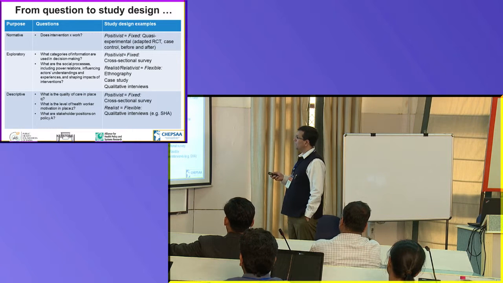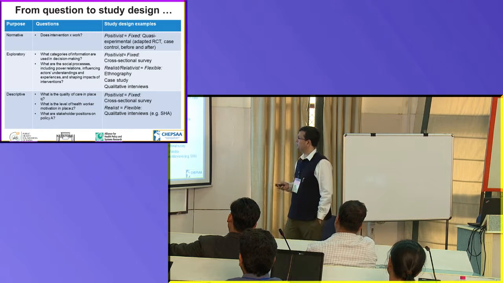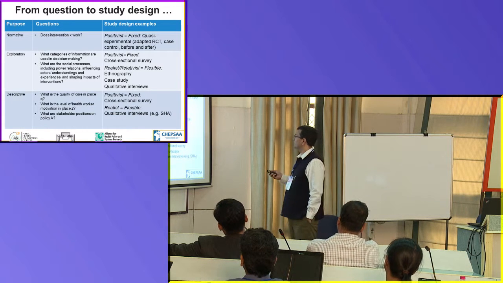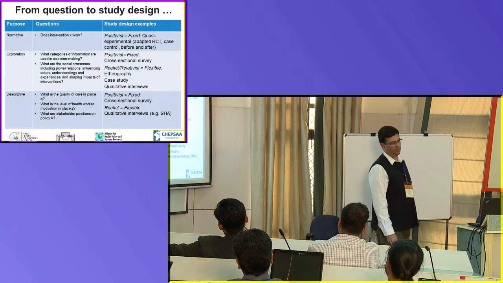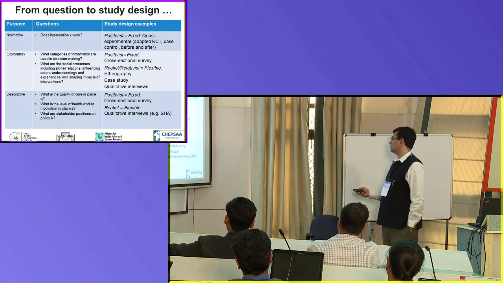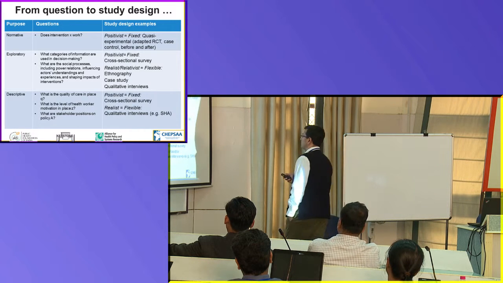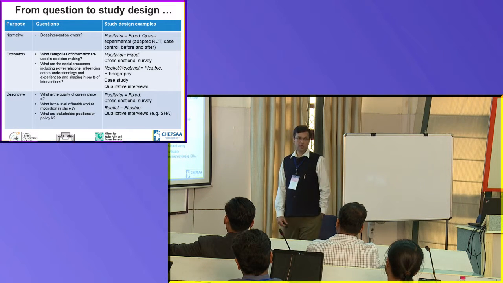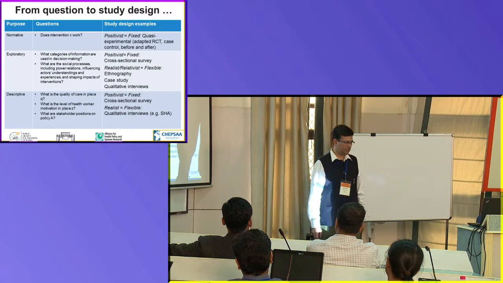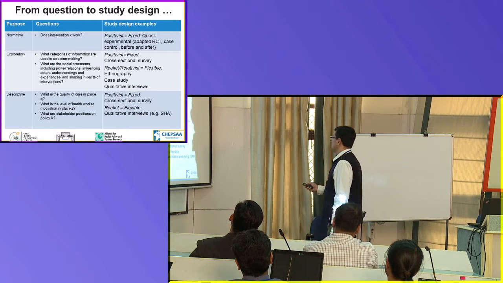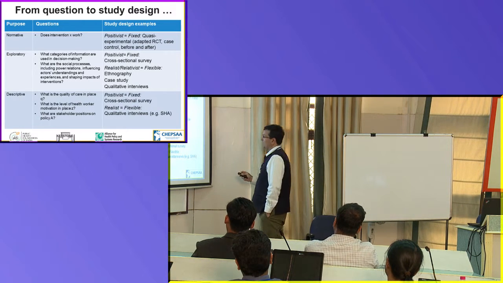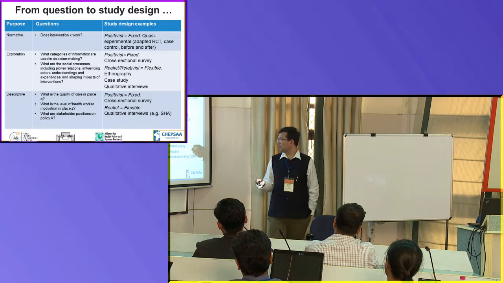Exploratory, what categories of information are used in decision making? What are the social processes including power relations influencing actors' understanding, experiencing and shaping impacts of interventions? Now, these are the kind of questions you might ask if you're trying to understand decentralization from the perspectives of the different actors who are involved. You use these types of approaches. You can use a cross-sectional type of approach, but it has its limitations. You may want to combine some cross-sectional with a more flexible design. You might want to take case studies, might want to do qualitative interviews.